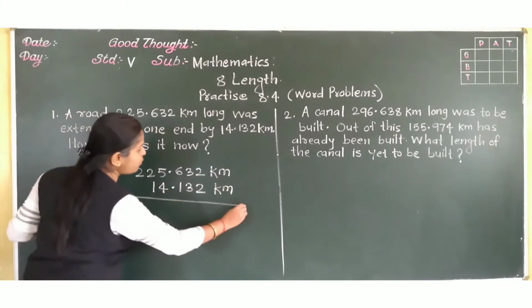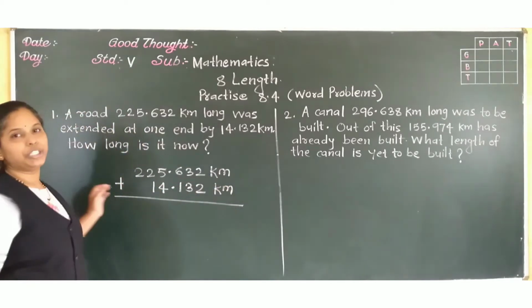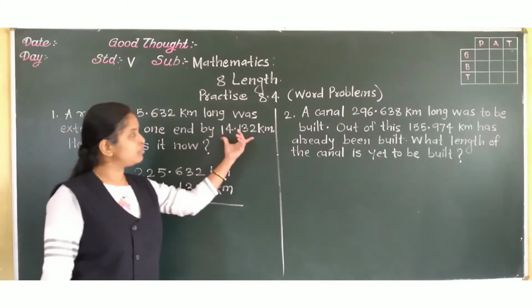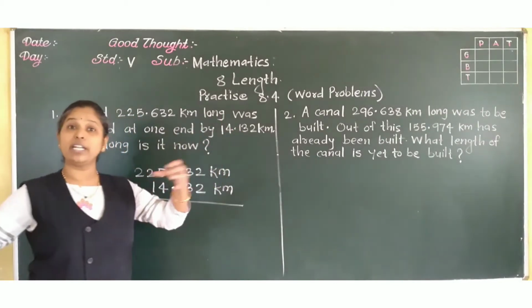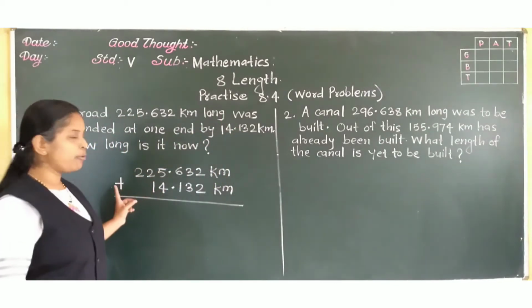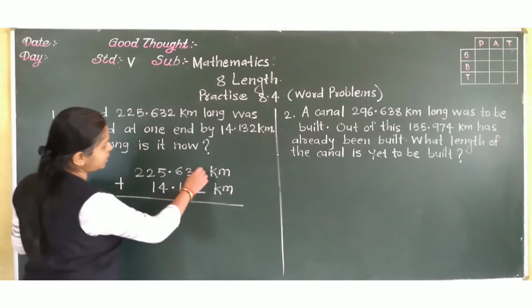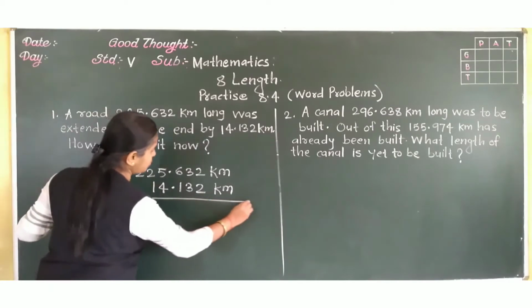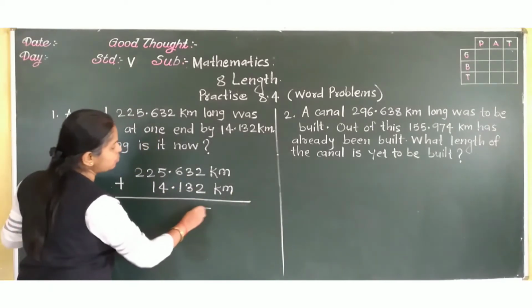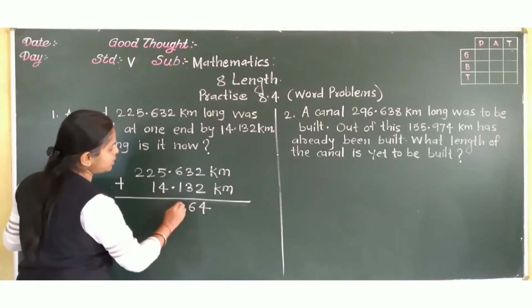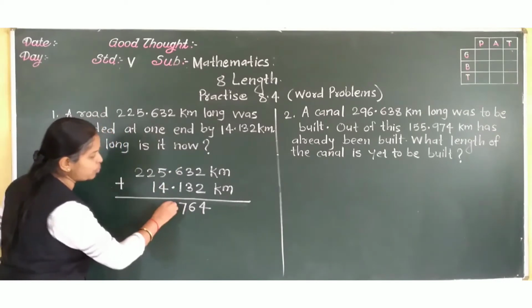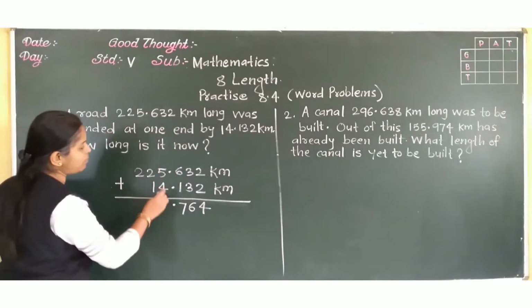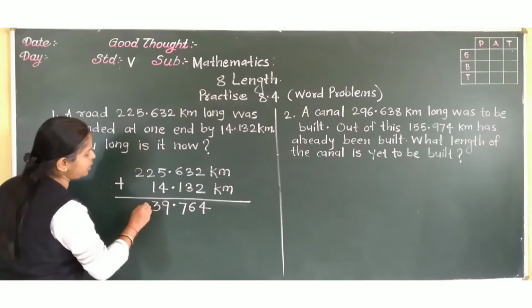That means what we have to do? We have to do addition, because this much length is extended, added. So here, 2 plus 2 is 4, 3 plus 3 is 6, 6 plus 1 is 7. Now put decimal point. 5 plus 4 is 9, 2 plus 1 is 3, and 2.